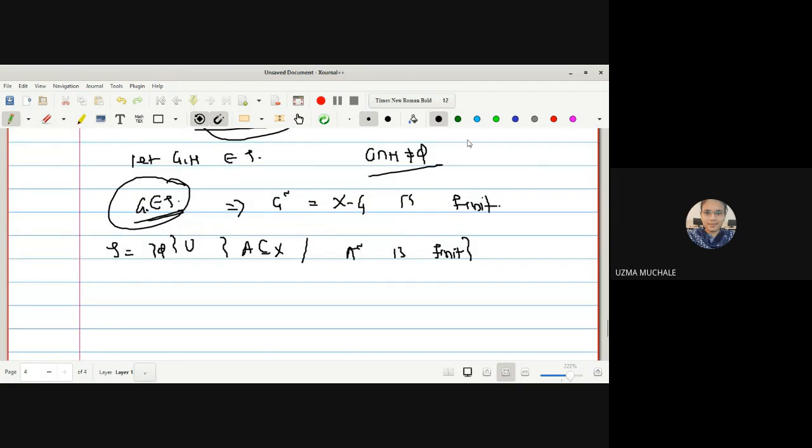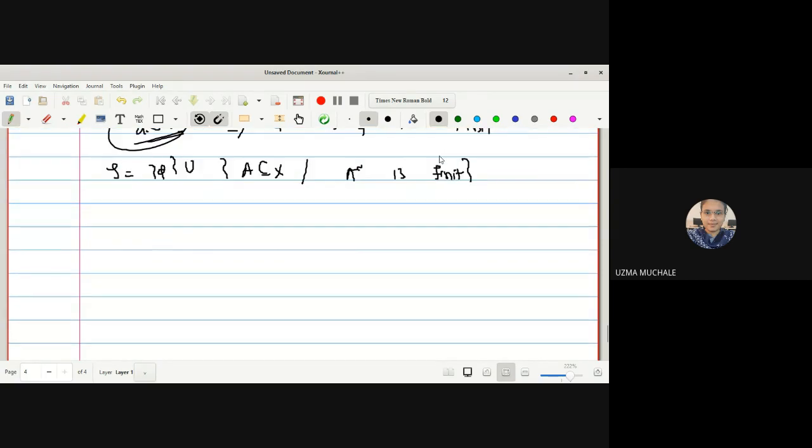Okay, if X minus G is a finite set, we have to prove that they are not disjoint. Okay, we have to prove that G intersection H is non-empty. So we will assume, if possible, since proving non-empty is somewhat difficult, the contradiction that G intersection H is empty.